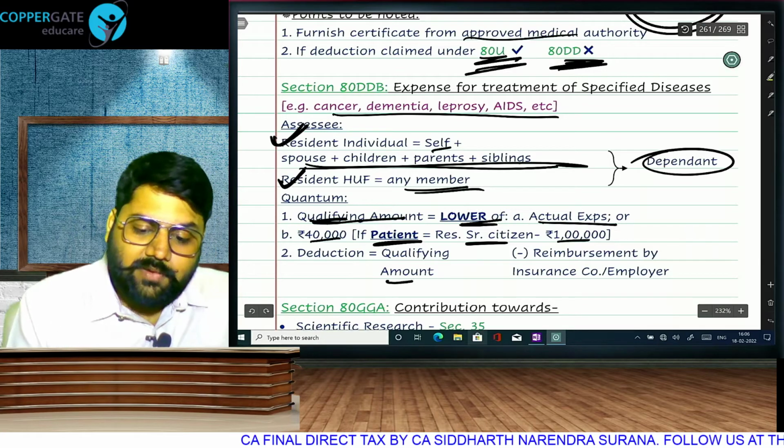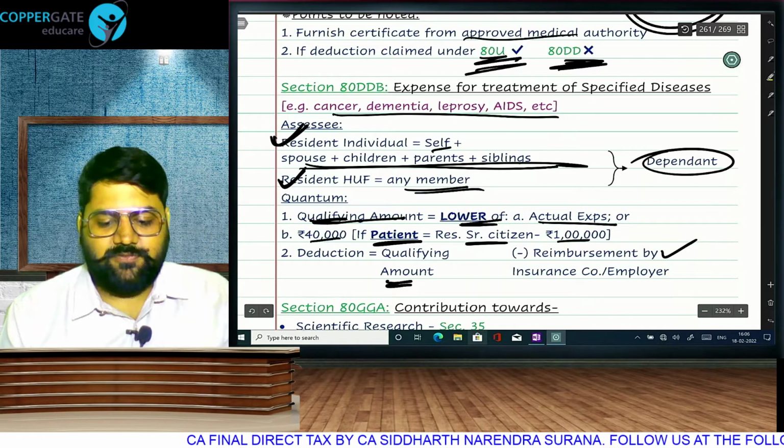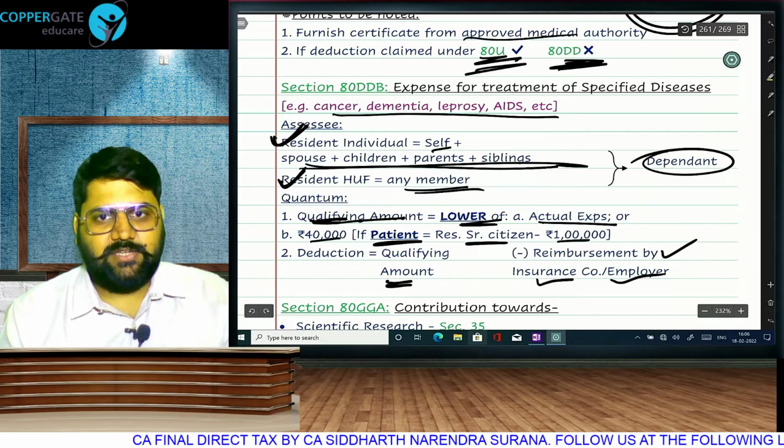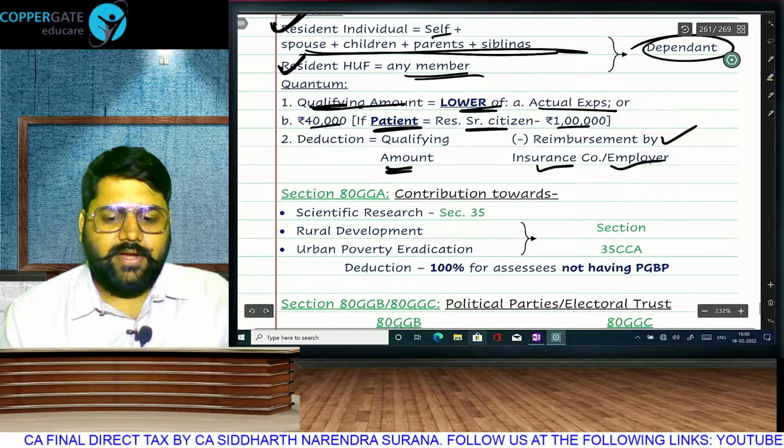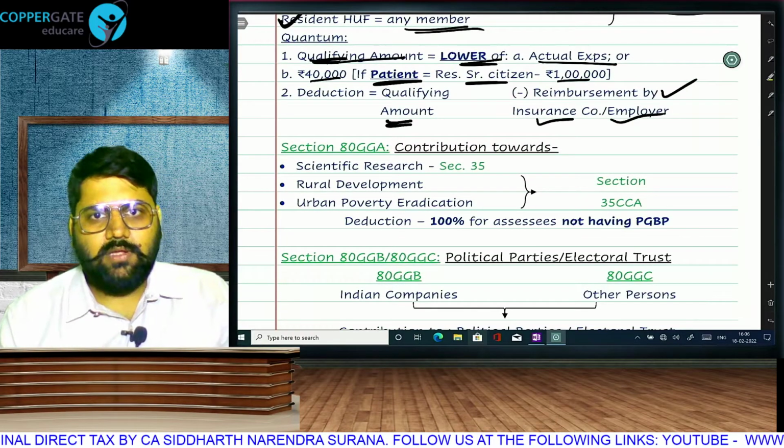From the qualifying amount, you subtract any reimbursement received from an insurance company and any reimbursement received from the employer. Subtract these two reimbursements and you will be eligible for your 80DDB deduction of the remaining amount.